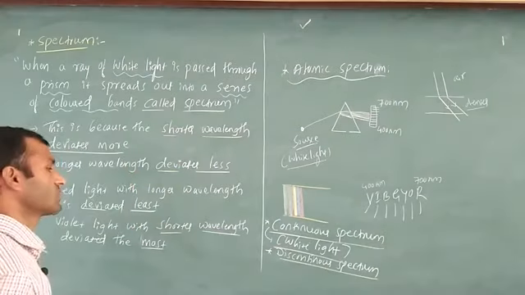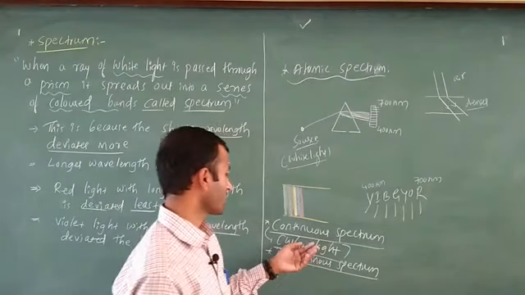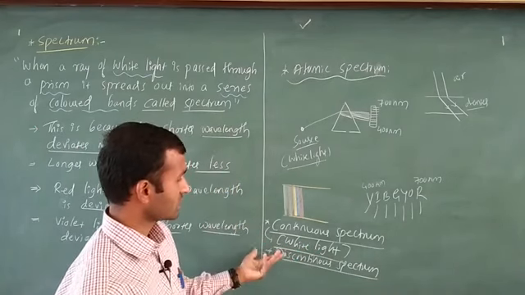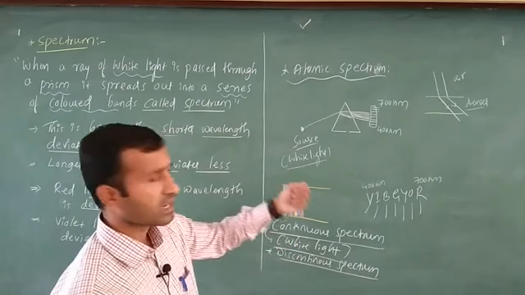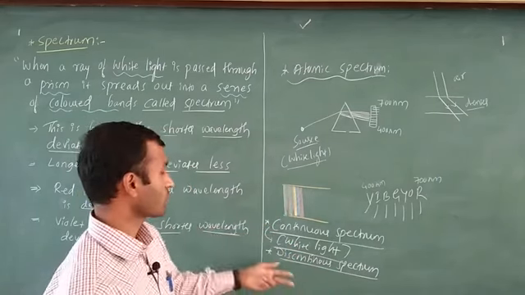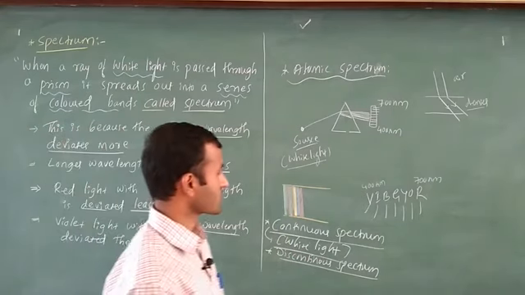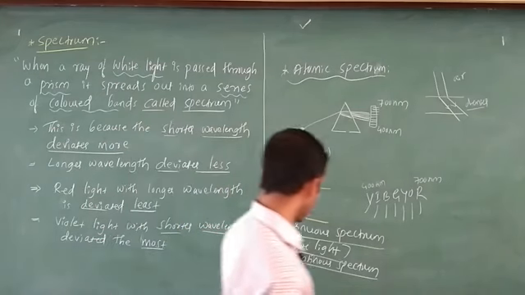And the next one is continuous spectrum. Continuous means white light is a very good example. Discontinuous means there are so many lines. One more is the absorption spectrum and emission spectrum. These two are examples for discontinuous spectrum. The next point is absorption spectrum, and the next one is emission spectrum. If you want, you can take a screenshot. I will start the next point.